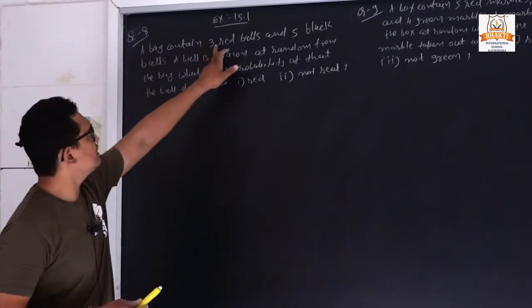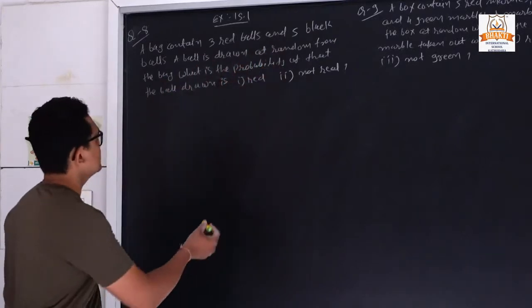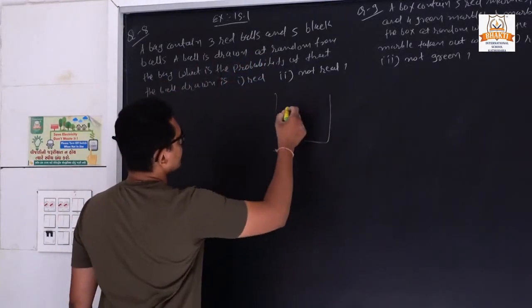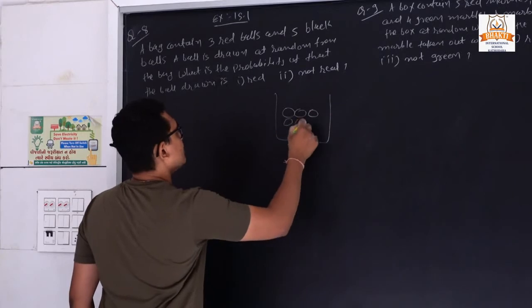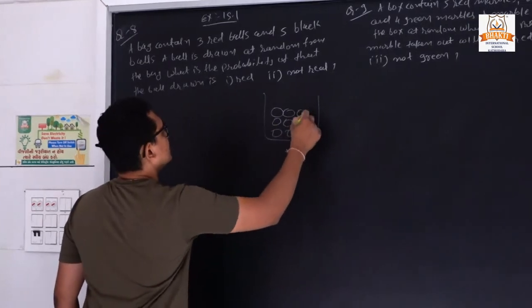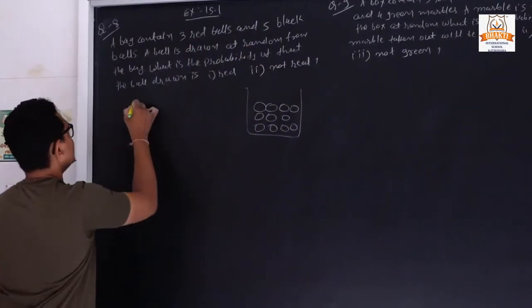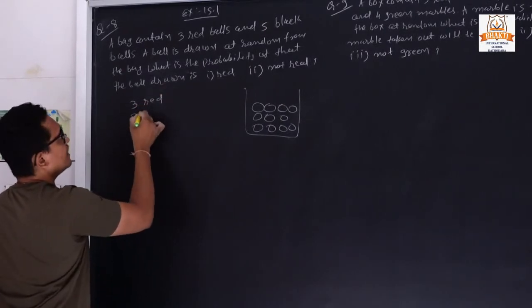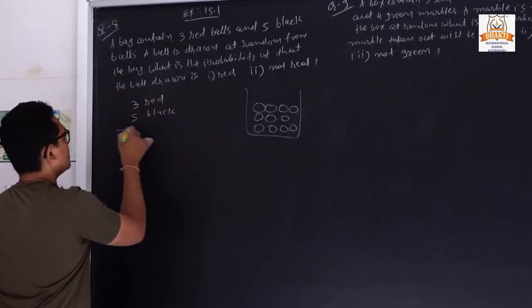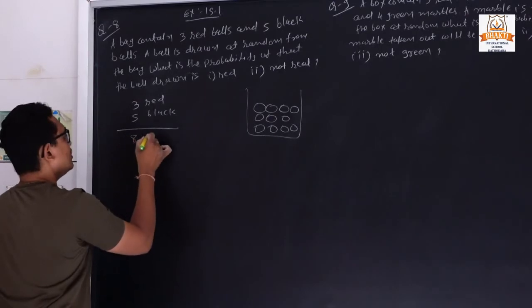The bag contains 3 red balls and 5 black balls. So we have one bag. Here the number of balls is given. How many? 3 red and 5 black balls. So total 5 plus 3, it is 8 balls.